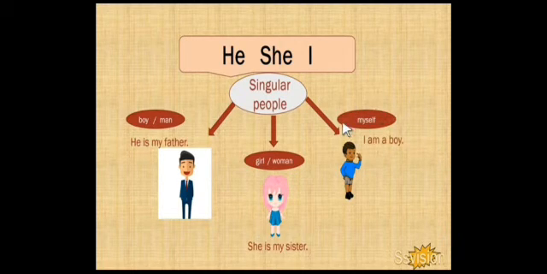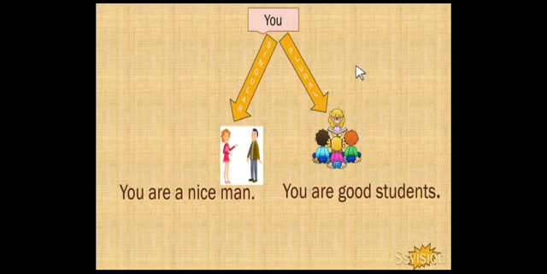When we talk about ourselves, then we use the pronoun I. For example, I am a boy. I am single. Like this. Then the use of you.